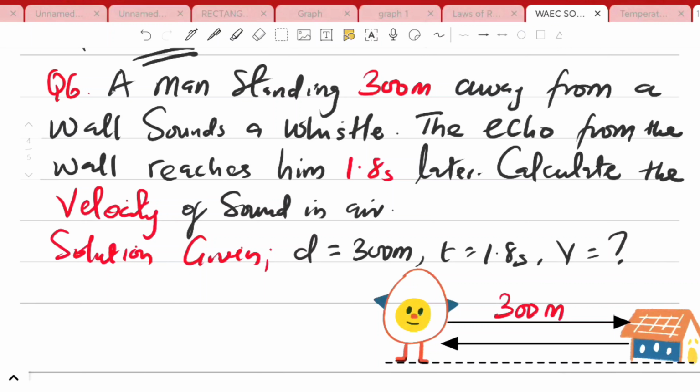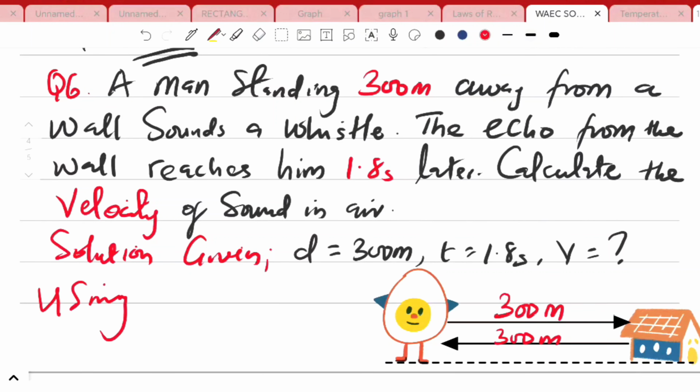In case you are asked for the echo, of course you know that this 300 will be equal to another 300, because we are referring to an echo. So let's solve this properly now.